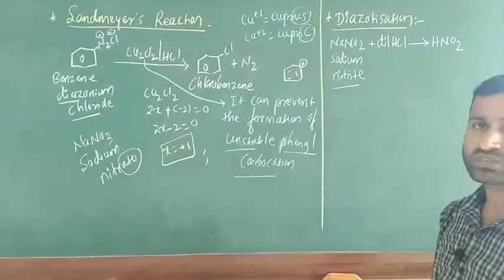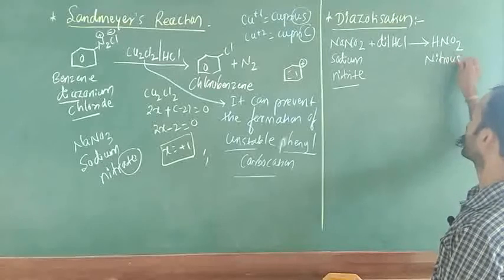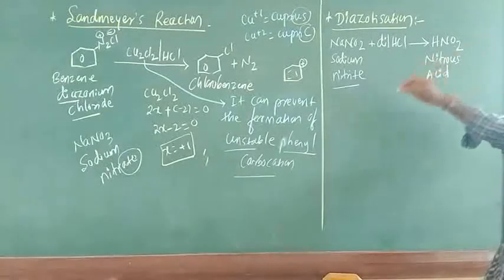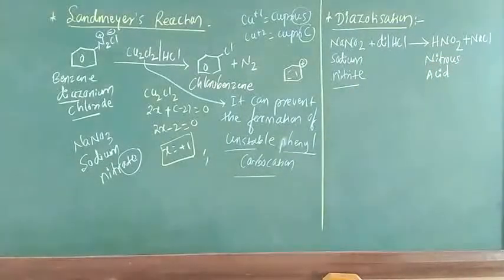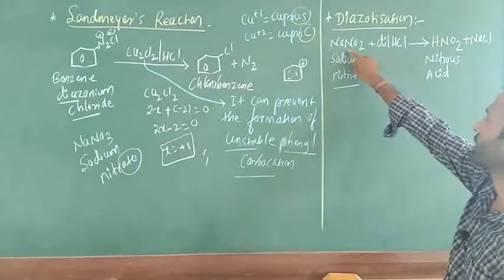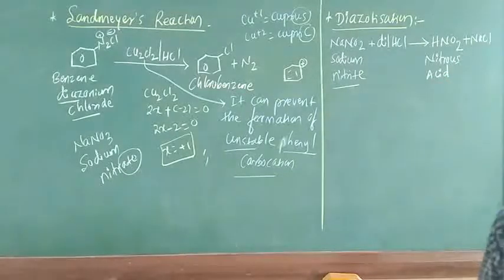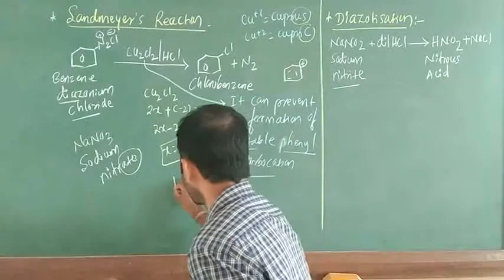What is the name of this HNO2? Nitrous acid. Plus NaCl is left. Here H is there, with NO2, that is called nitrous acid. Nitric acid is different. What is the formula of nitric acid?